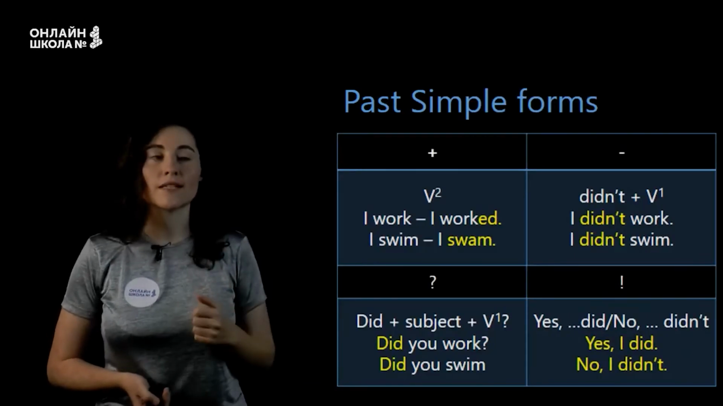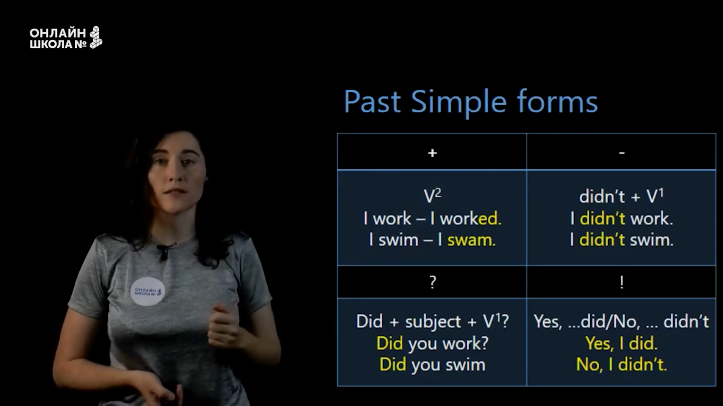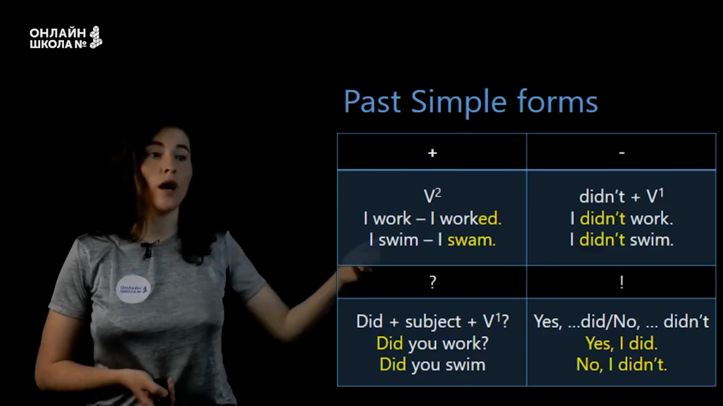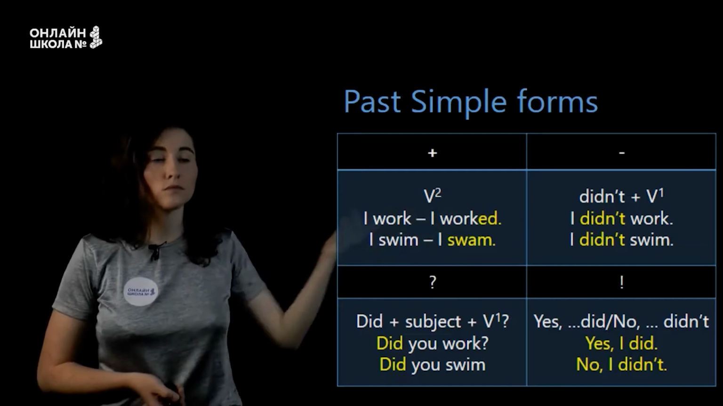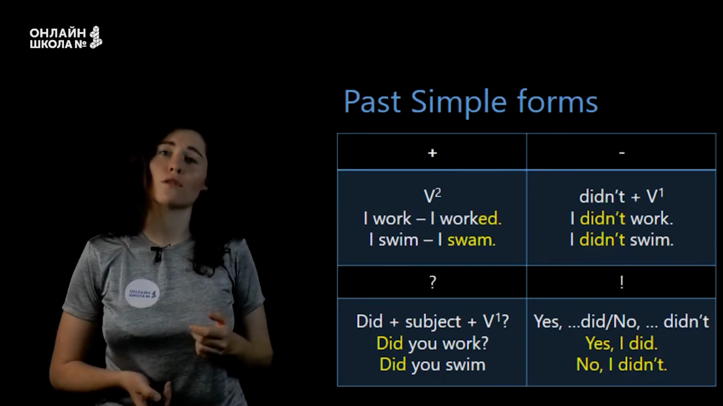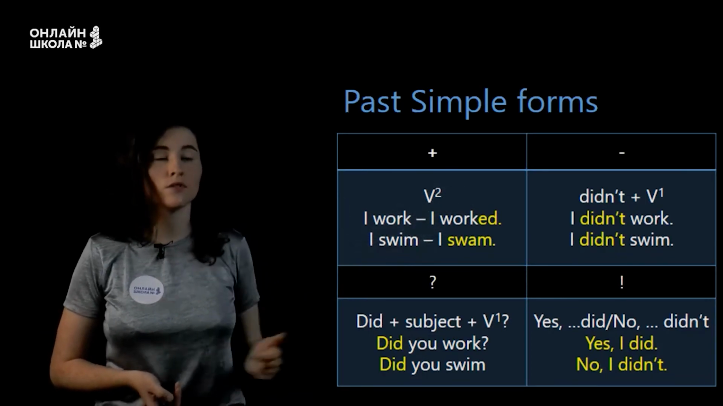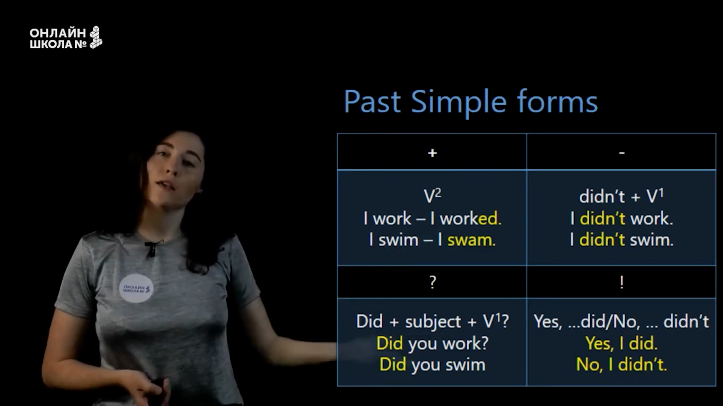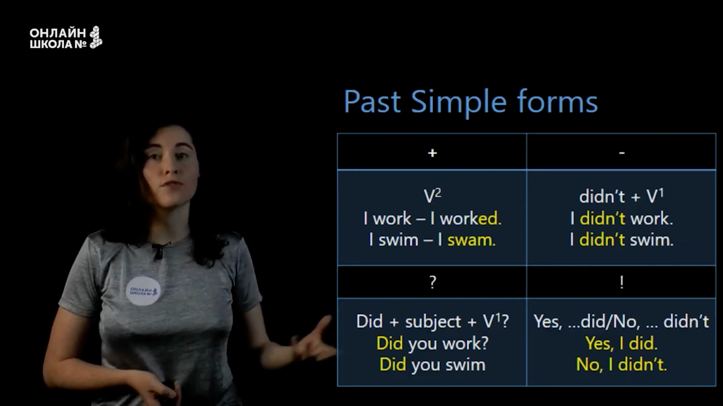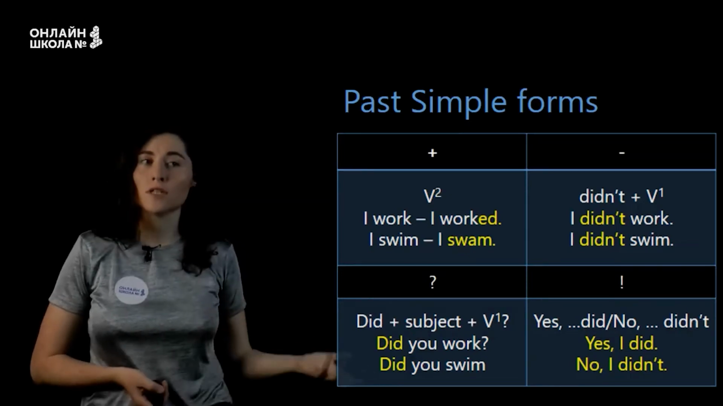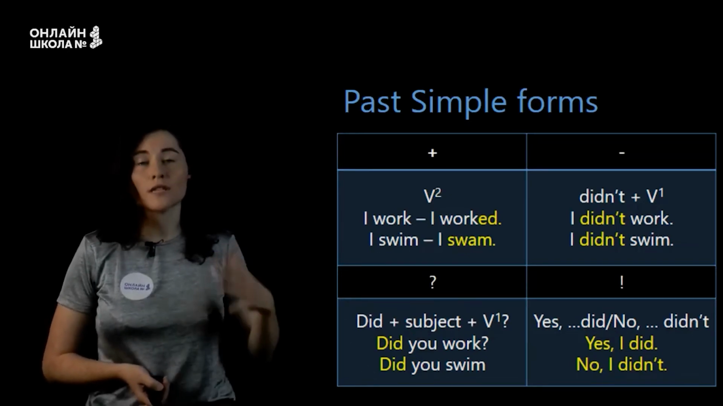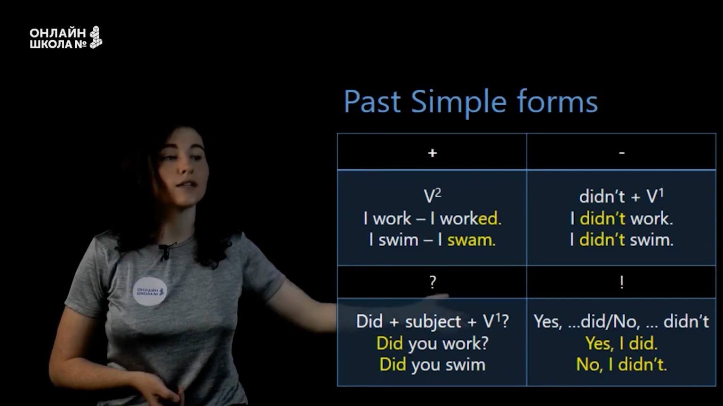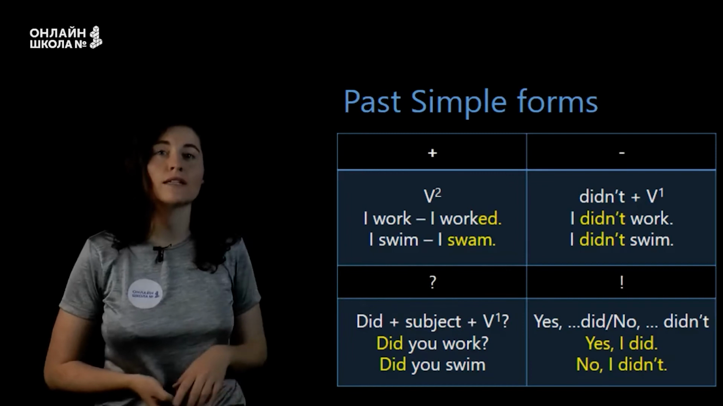So the first past tense is past simple, and in past simple positive we just use the second form of the verb. So I work, I worked. In negative sentences we use didn't plus the first form of the verb. So I didn't work, I didn't swim. In the questions we put did in the first place. So did you work? Did you swim? In the answers, yes, somebody did. No, somebody didn't. So yes, I did. No, I didn't.